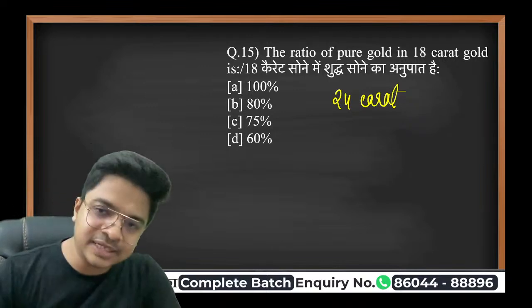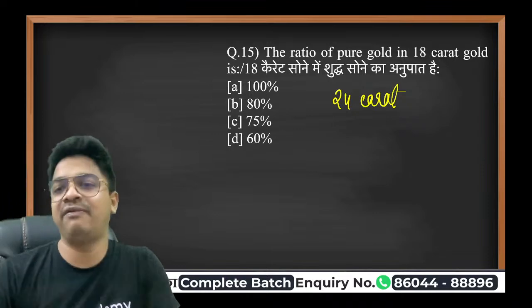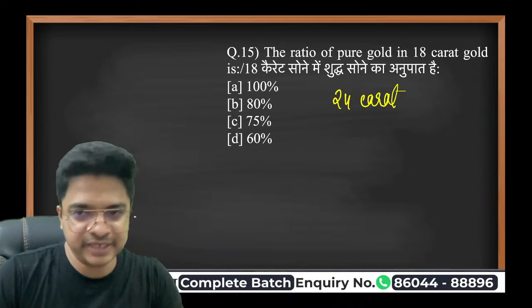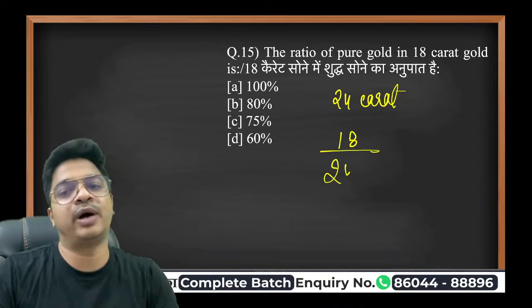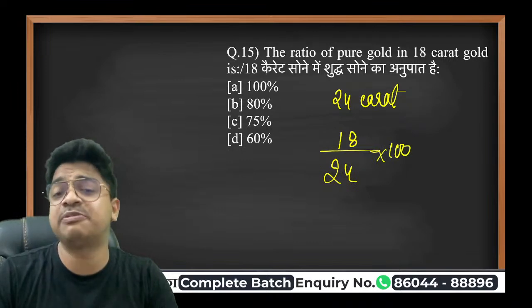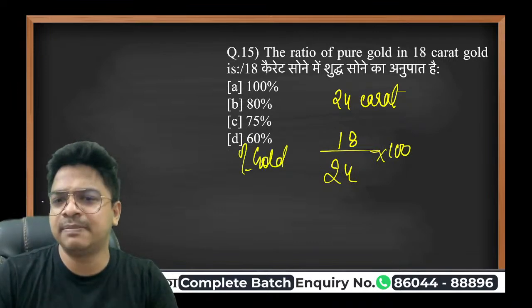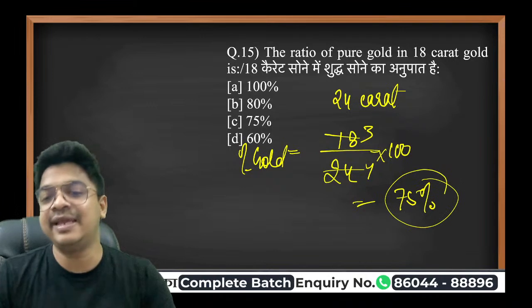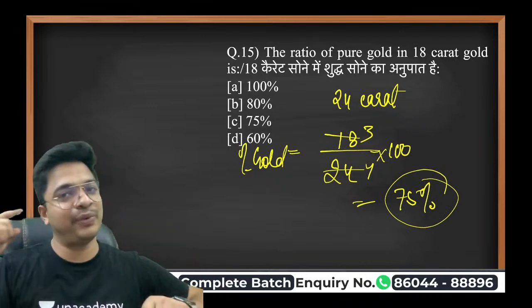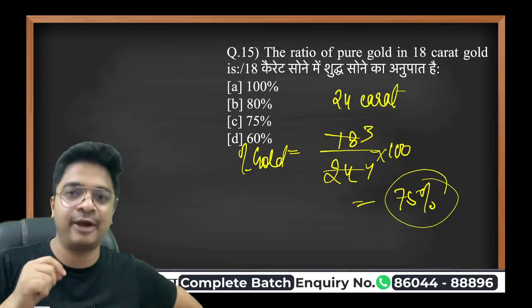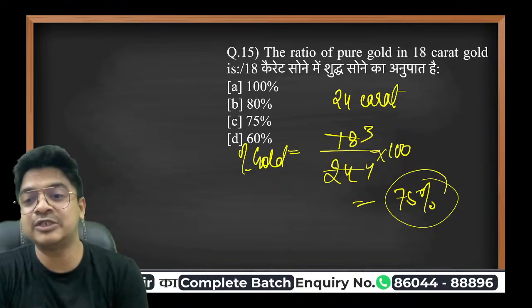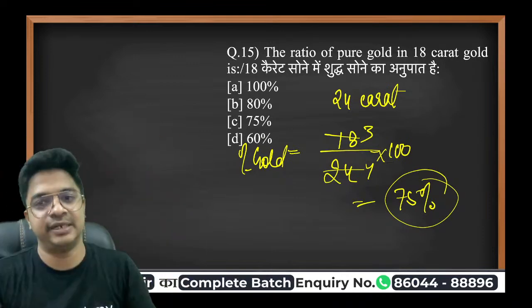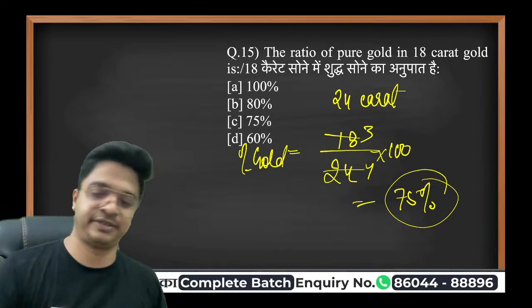Now, how much gold actually is there in that 18 karat gold? If you have to find out, you just do this: carat of gold present divided by 24, into 100. That is, in 18 karat gold, how much percent gold is present? It is very simple. 6 3s are 18, 6 4s are 24. Actually 75% gold is present in 18 karat gold. So they are charging you money for 24 karat gold and giving you 18 karat gold, wherein the cost price is only 75%. So the 25% of the price of the 24 karat gold is their margin. Understood the point? So it is 75%.